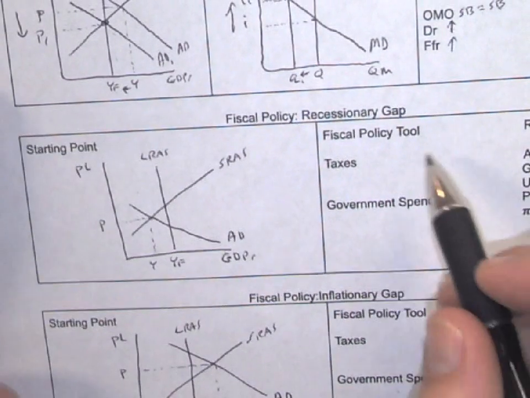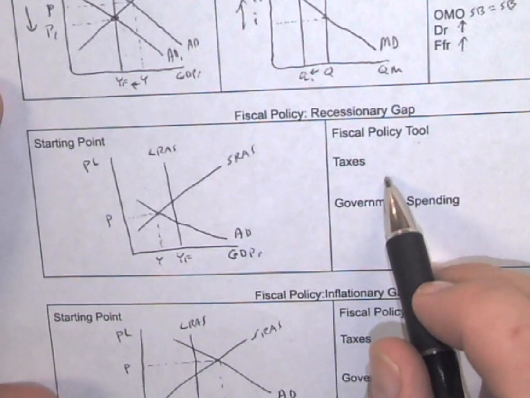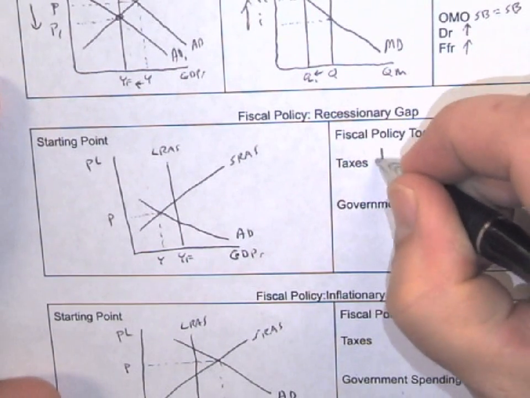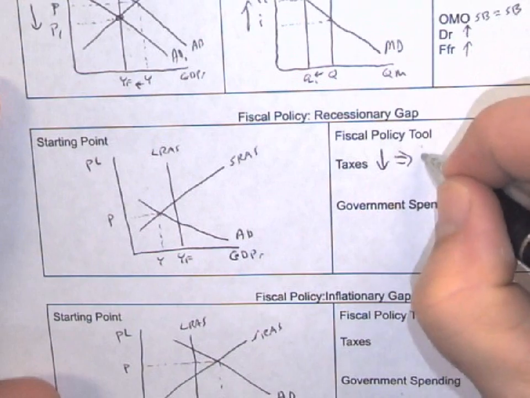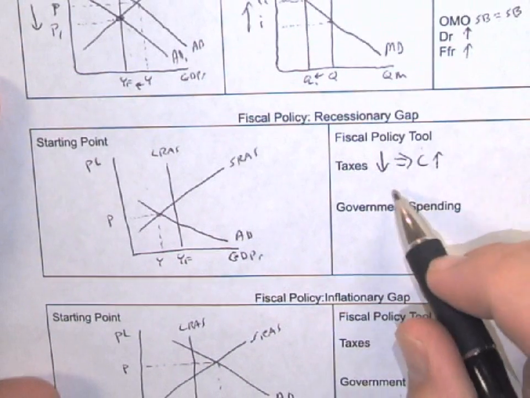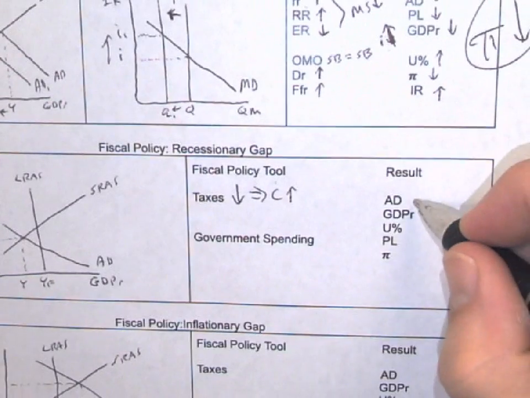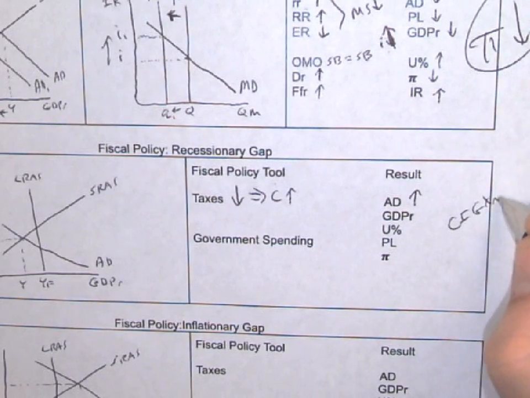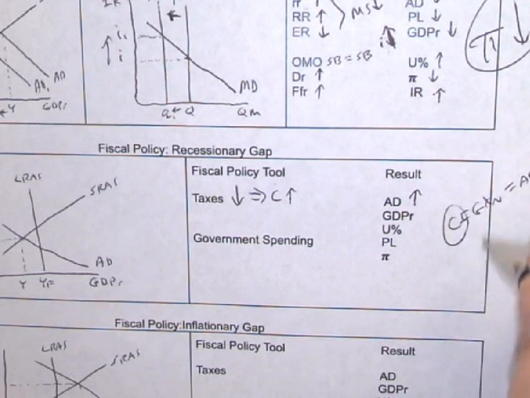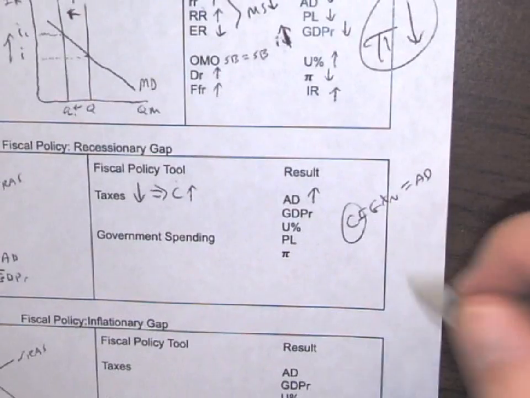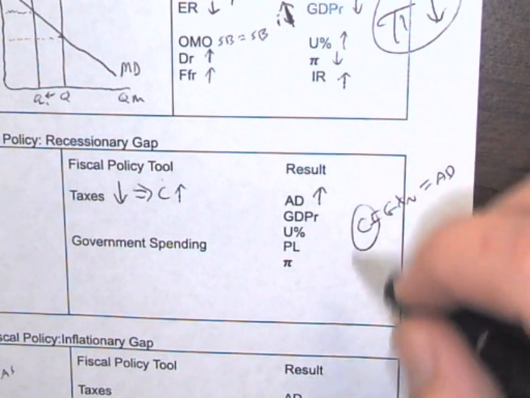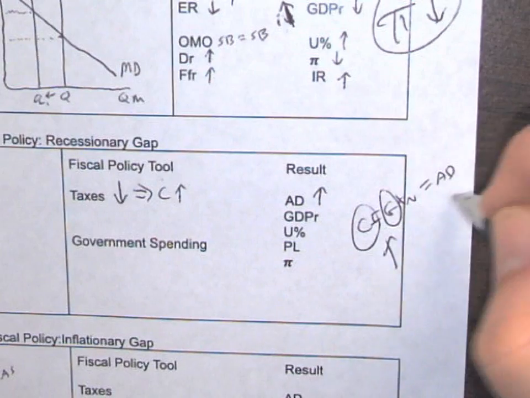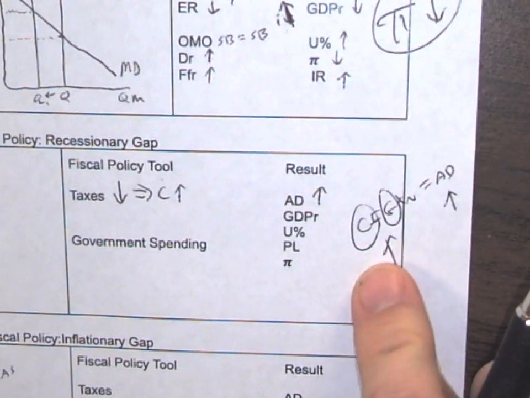Okay, when we have a recessionary gap, the fiscal policy tool, we want to lower people's taxes, and that's going to lead to consumption increasing because they got more money in their pockets, and that is going to make aggregate demand go up because on Sig X, we're targeting the consumption or the government spending. And if one of those is going up, I know aggregate demand is going to go up.